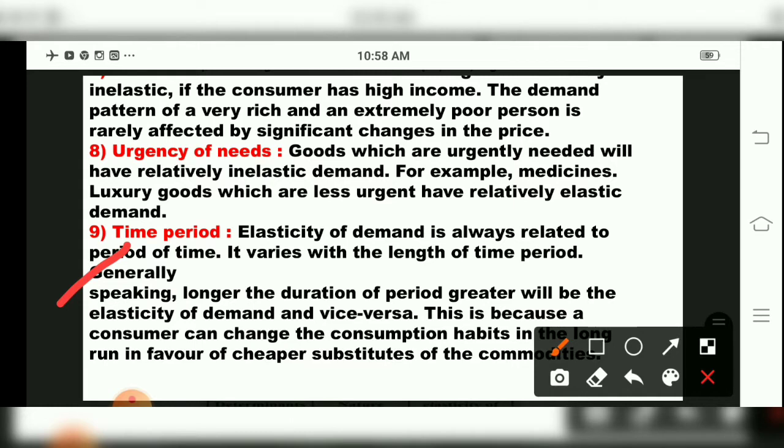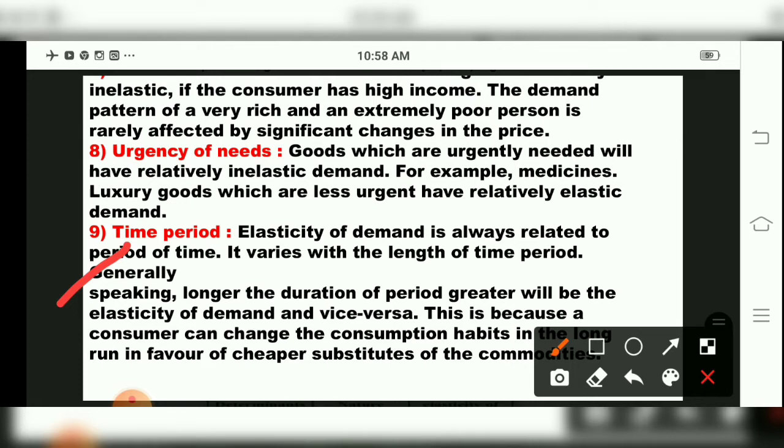If the duration is less, children, then the elasticity of demand is less. So it changes according to the time period.